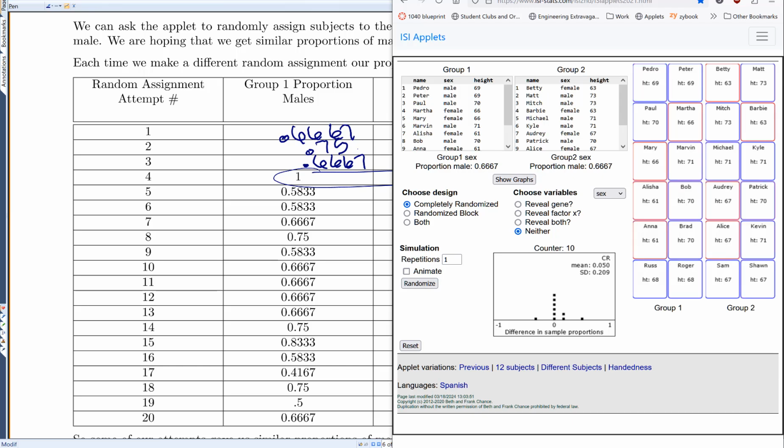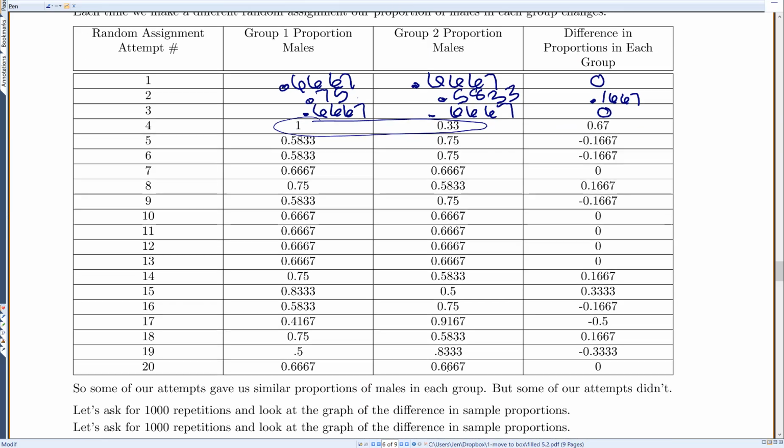But I could just keep randomizing here, and every time I randomize, it adds a different dot. Okay, and notice what happens. Most of the time, my proportions are exactly the same. Sometimes they're a bit different, but as I keep doing it, most of the time my proportions seem to be about the same, which is why my difference is coming out to 0. So just keep randomizing and looking at your proportions of males in each group. You'll notice that they stay fairly similar. Again, the differences you do see are because my sample size is so small.